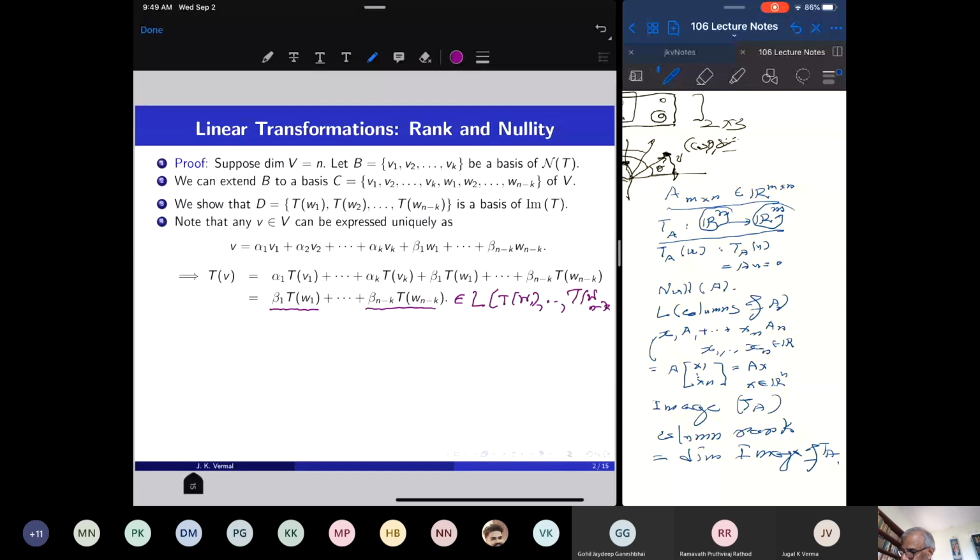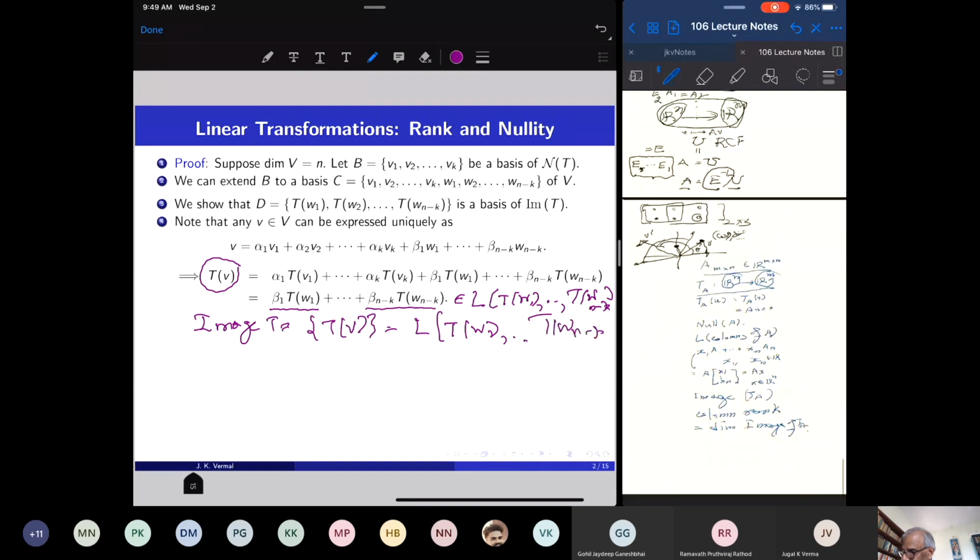But the image consists of all the vectors of the type TV. The image of T is the set of all vectors TV, and therefore this is the linear span of TW1 up to TWn minus k. And this shows that the image of T is the linear span.